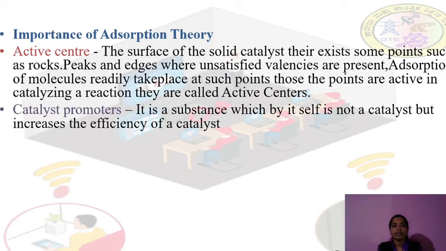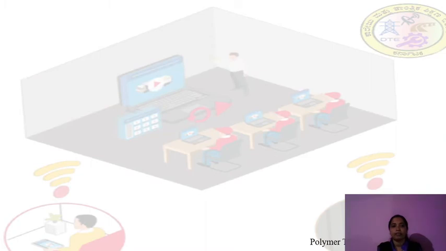Now next, catalyst promoters. It is a substance which by itself is not a catalyst. A catalytic promoter is not itself a catalyst, but if a catalyst is present, it can increase the efficiency of that catalyst. They are called catalytic promoters.